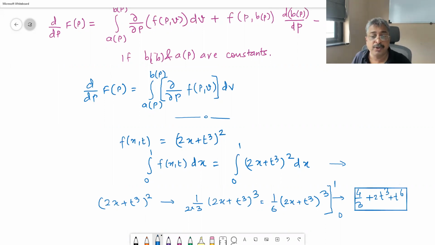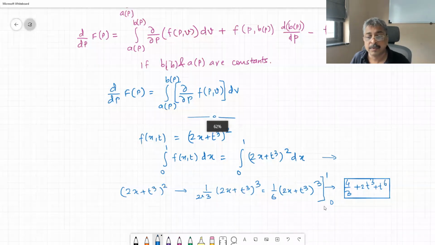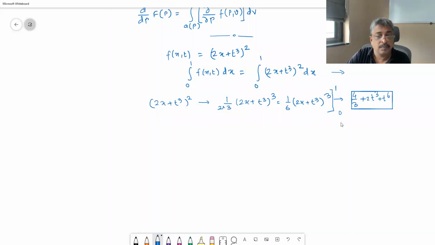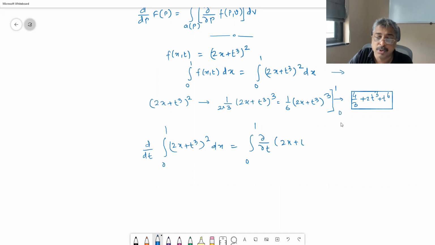Okay. And if we do it via derivative under the integral sign, then d/dt of the integral from 0 to 1 of (2x + t^3)^2 dx is equal to the integral from 0 to 1 of the partial derivative with respect to t of (2x + t^3)^2 dx.